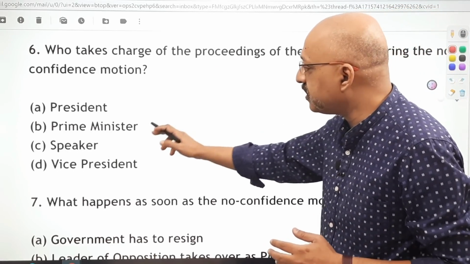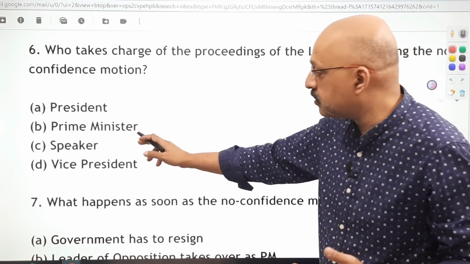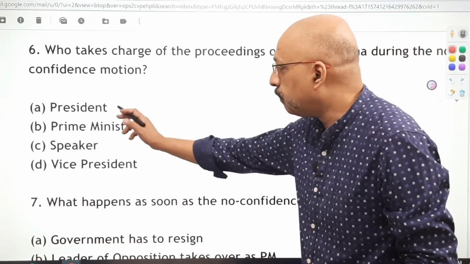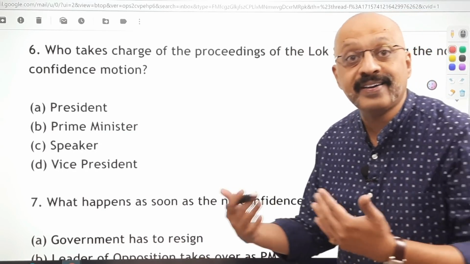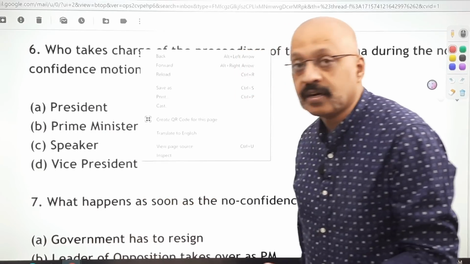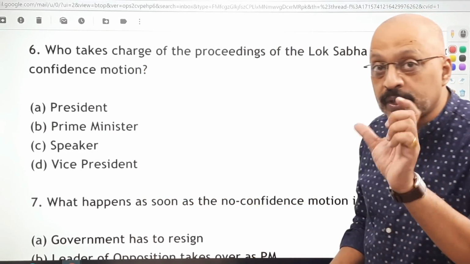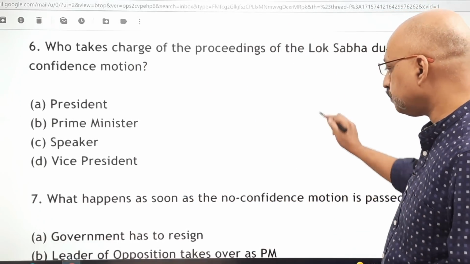No confidence motion is taking place against the government of the Prime Minister. It cannot be the Prime Minister. Vice President in any case is not part of the Lok Sabha. President is not going to come. He is only going to address the joint session. So the correct answer is the speaker, nothing else. So do not get confused with the wordings of the question.